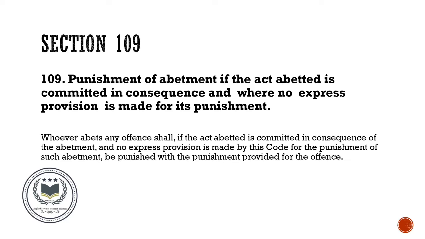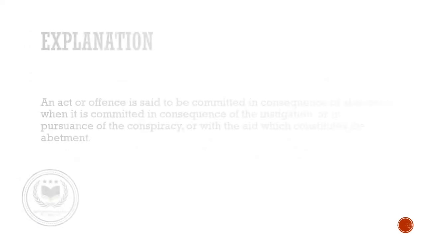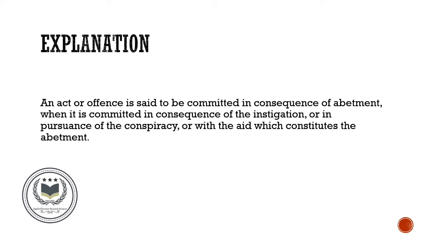The explanation of this section is: an act or offence is said to be committed in consequence of abetment when it is committed in consequence of instigation or in pursuance of the conspiracy or with the aid which constitutes the abetment.